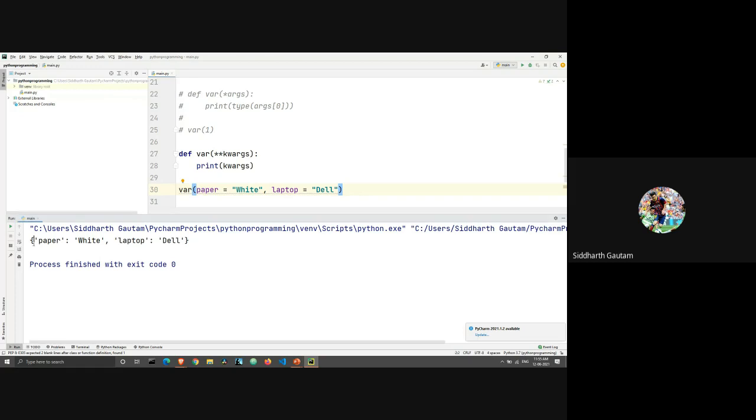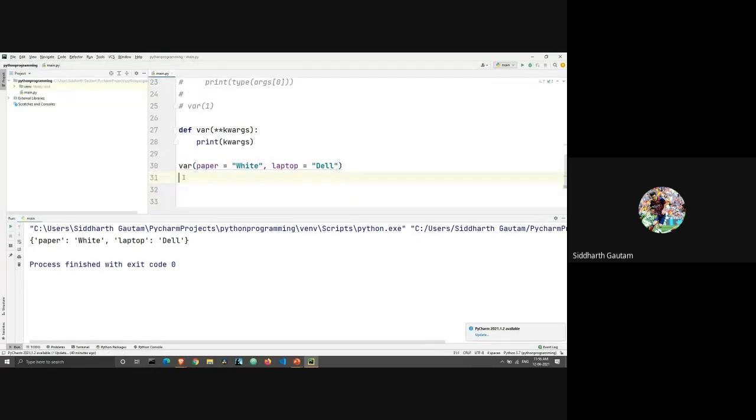I get the output as a dictionary. So this is my key, paper, and my value, which is white. Similarly, my second element's key is laptop, and its value is Dell. So this is like a dictionary. We have already studied this. It works in key-value pairs. There is a key, and then it has a value. If you want to enter a customized number of values, I think a dictionary is the perfect way of handling an indefinite amount of key-value pairs.